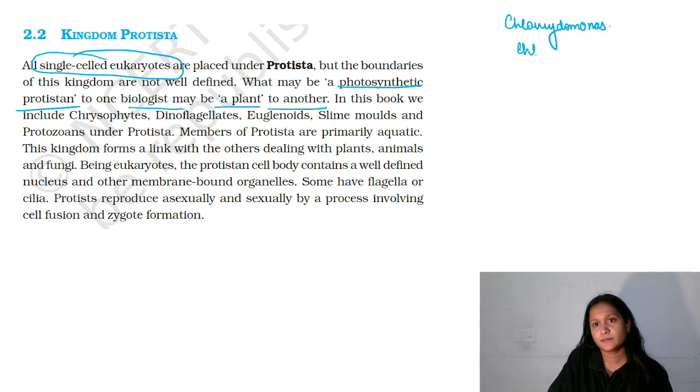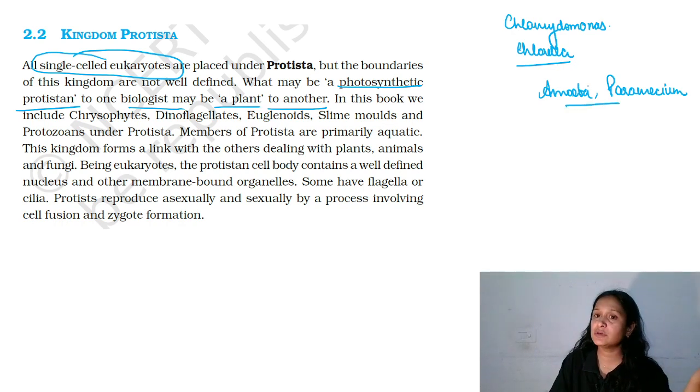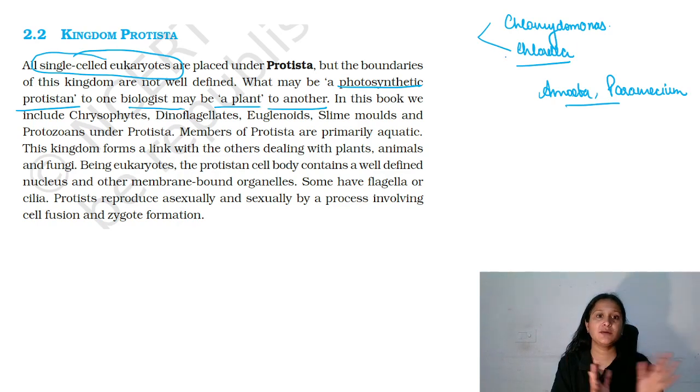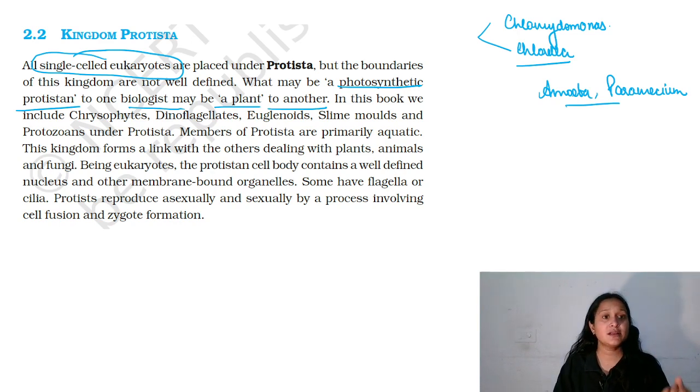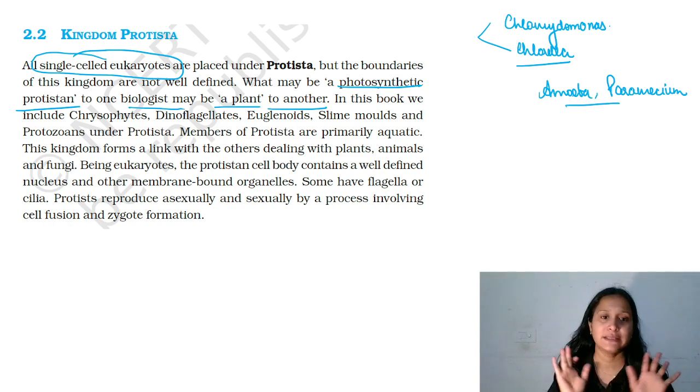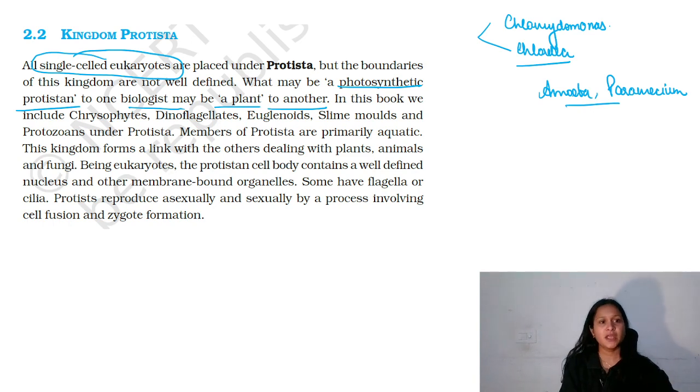And even chlorella, they are grouped with amoeba and paramecium, right? So Chlamydomonas and chlorella, they are also unicellular. Amoeba and paramecium are also unicellular and eukaryotic, so they are grouped here. But Chlamydomonas and chlorella have features similar to the algae. So this kingdom does not have any particular boundary. Whichever organism is unicellular and eukaryotic, it is placed here.